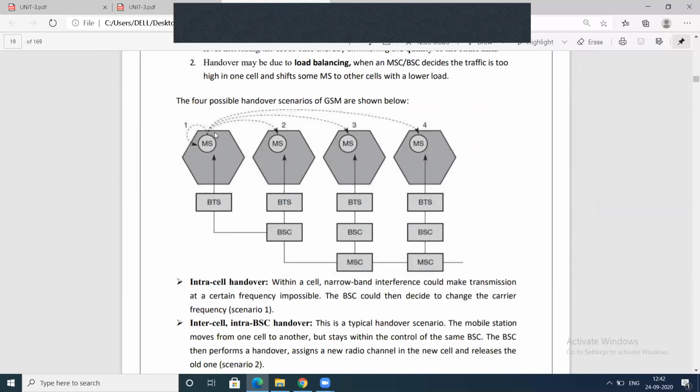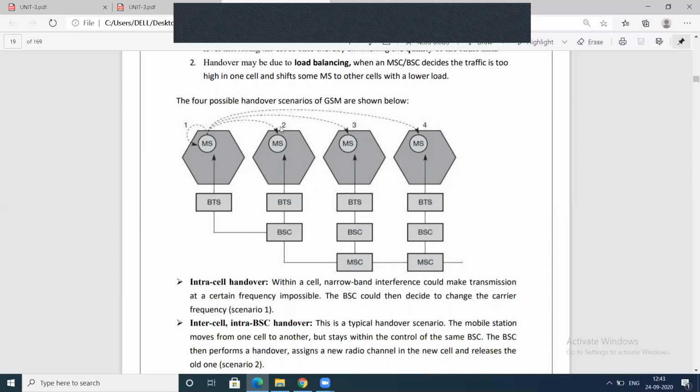First type is intra-cell handover. Next one is inter-cell: the mobile station moves from here to here, so it changes the cell. When it changes from the first cell to the second cell, it is inter-cell and intra-BSC, because these 2 cells are controlled by this BSC. So inter-cell, intra-BSC.